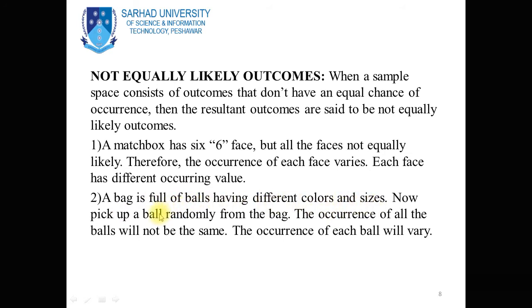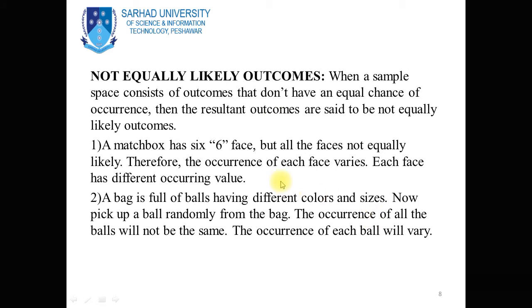Now, pick up a ball randomly from the bag. The occurrence of all the balls will not be the same. The occurrence of each ball will vary. So in this case, in these experiments, you see over here, the events are not equally likely outcomes.